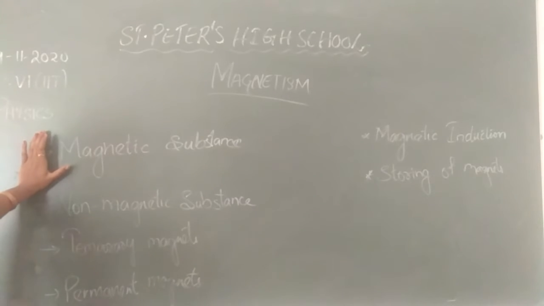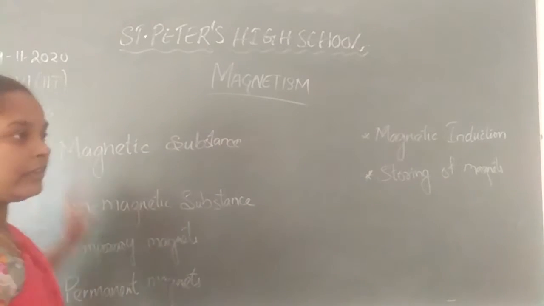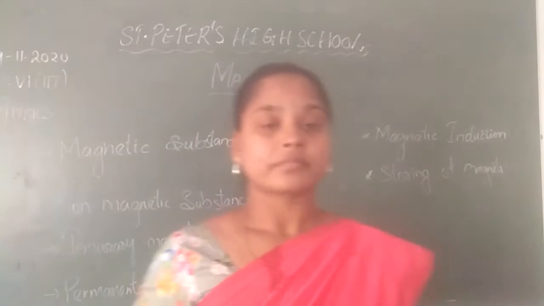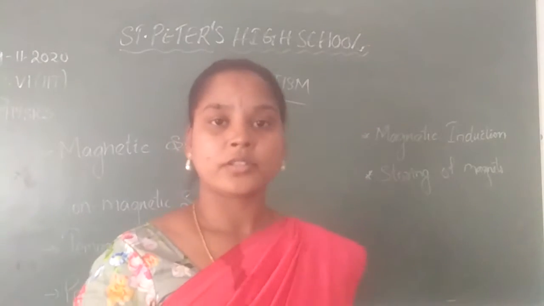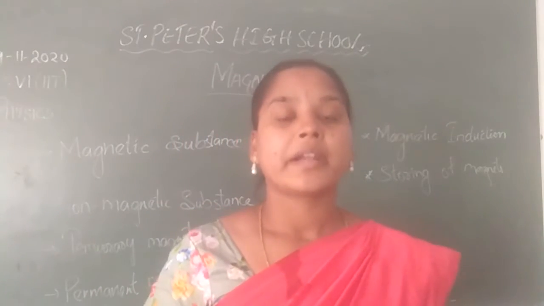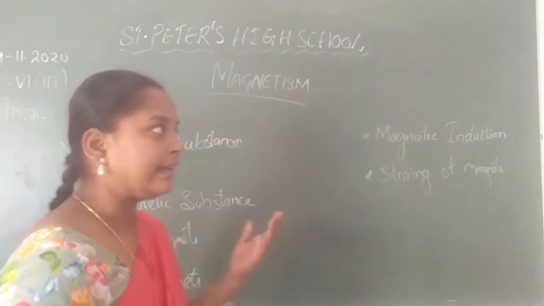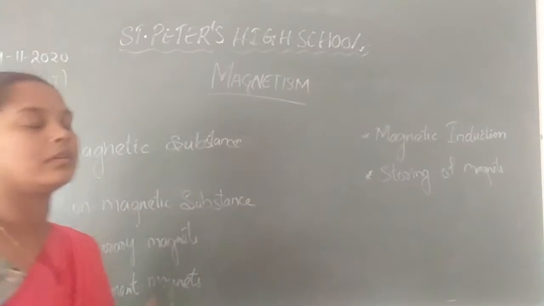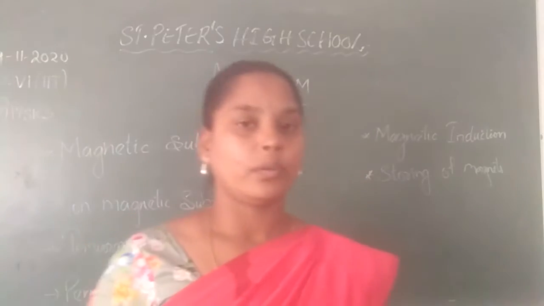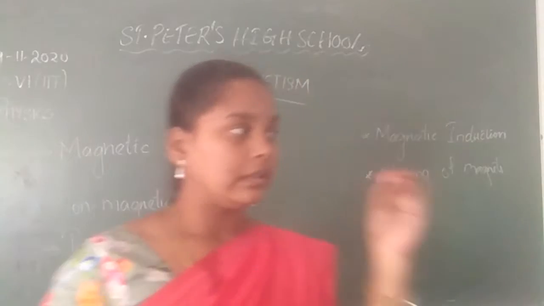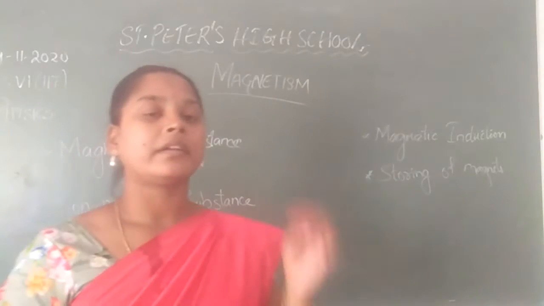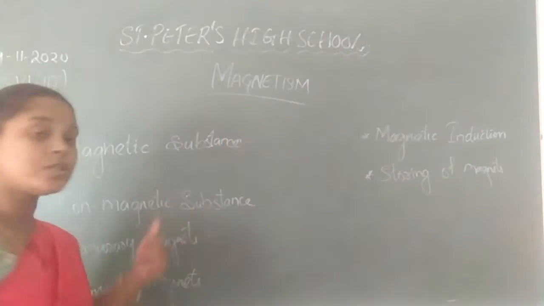So what do we mean by magnetic substance? The substances which are attracted by magnets are called magnetic substances. For example, if I take an iron nail, it will be attracted towards the magnet. Yes or not? So iron is called a magnetic substance. Take an object made of nickel or any other metal; that which attracts towards the magnet is called a magnetic substance, and which does not attract.